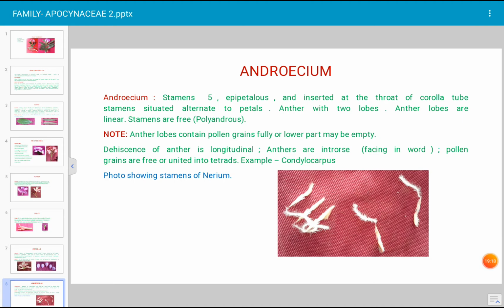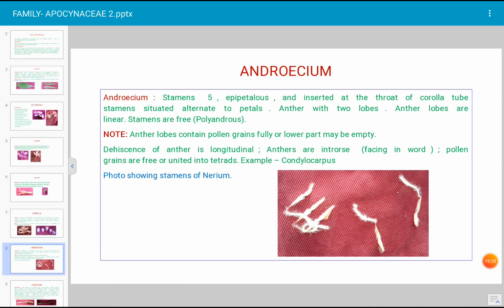At the top of the filament, anther is placed. Anther is 2-lobed. Anther lobes are linear, and all these stamens, if they are free, they are called polyandrous. And stamens are free at the top region. Here anther lobes contain pollen grains. It is a very important point. Pollen grains are formed inside the anther.